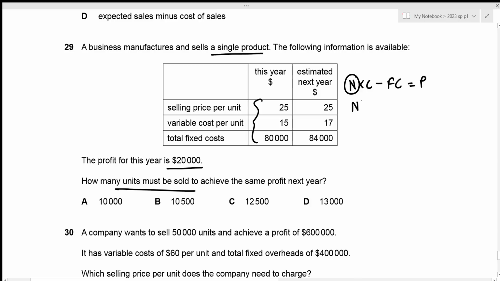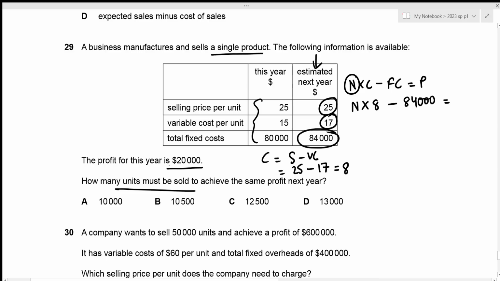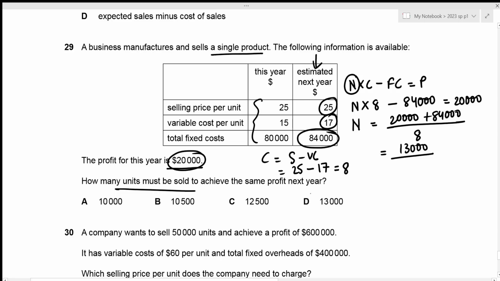So number of units, then the contribution based on the estimation for next year. The contribution is just the sales minus variable cost, right? We have the sales value to be 25. We have our variable cost per unit to be 17, which gives our contribution per unit to be 8. So that's n times 8 minus the fixed cost for next year, which is going to be 84,000. And we require the same profit of 20,000. Okay, now we can easily figure out the number of units by solving this equation. That is just going to be 20,000 plus 84,000 divided by 8, which gives the number of units to be 13,000. That's the correct answer, which is given in option D.